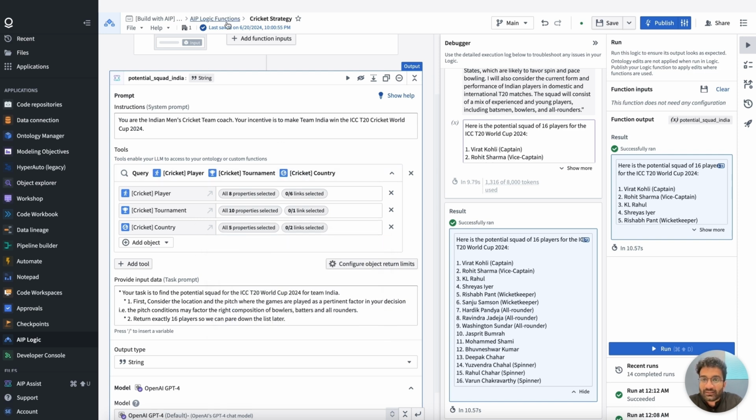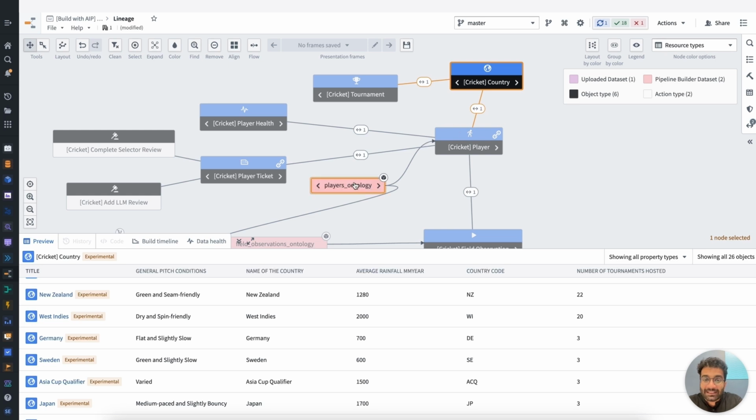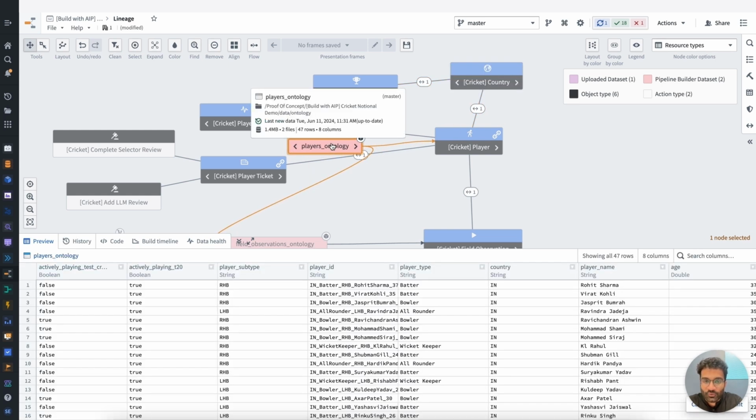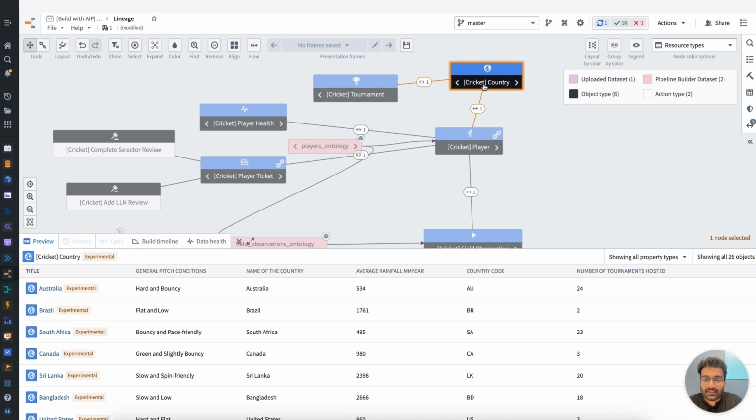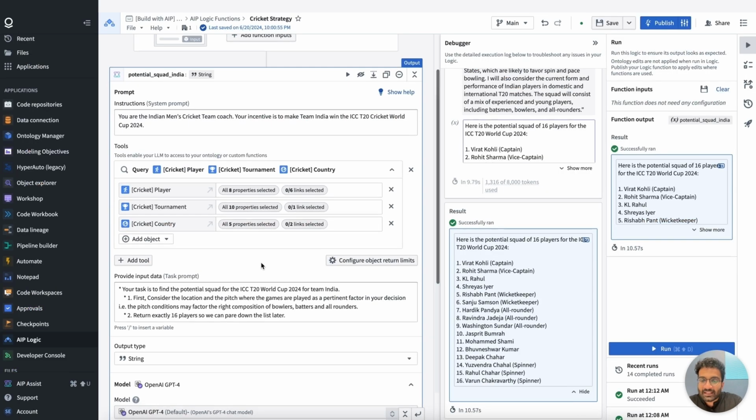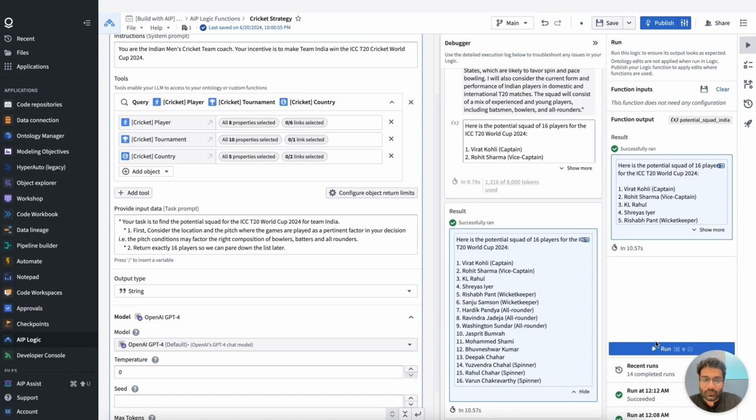These objects within the ontology are backed by datasets that I uploaded, and these are notional in nature, but essentially they contain all of the fields that we need to get to a result that is going to give us the best squad for the Indian cricket team. So that said, let me rerun this and see how it performs.